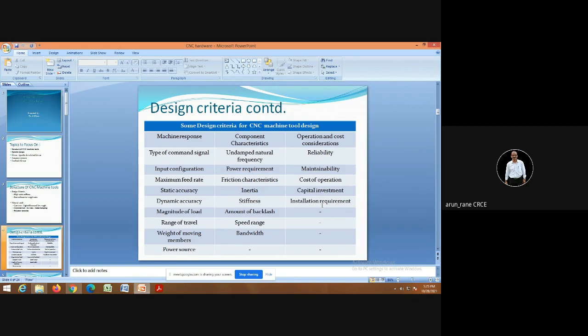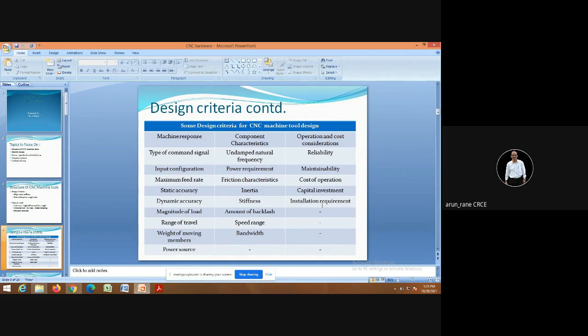what type of component you are going to use, what type of material, what type of refining facilities you have, what is the HP requirement, what kind of friction, static friction, dynamic friction, what is the inertia, what is the stiffness of the component, how much is the backlash which is required between the two components. Backlash is nothing but the play.